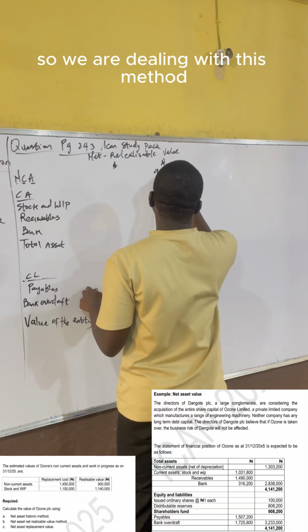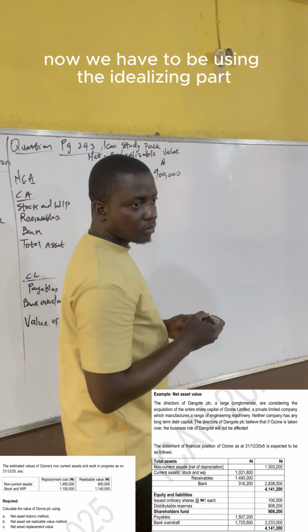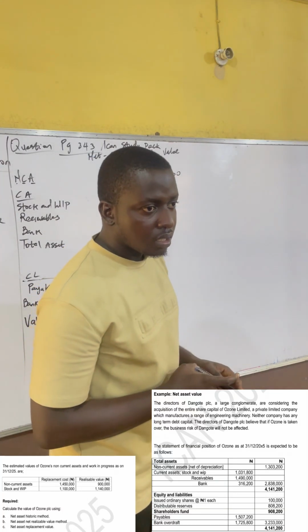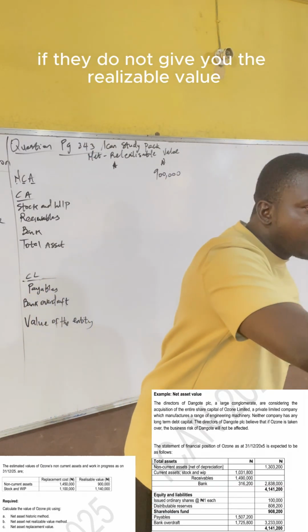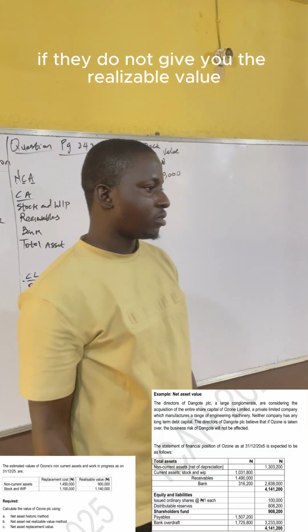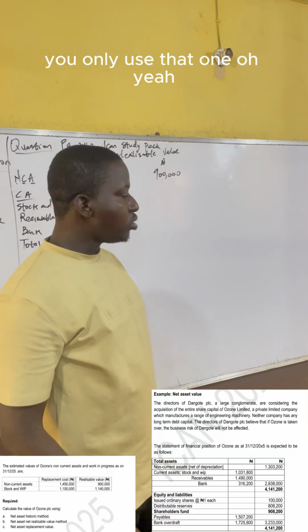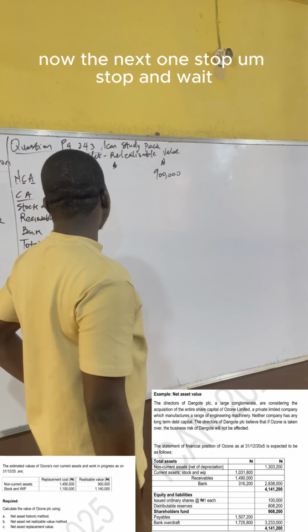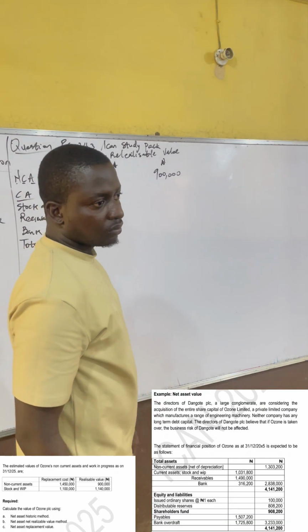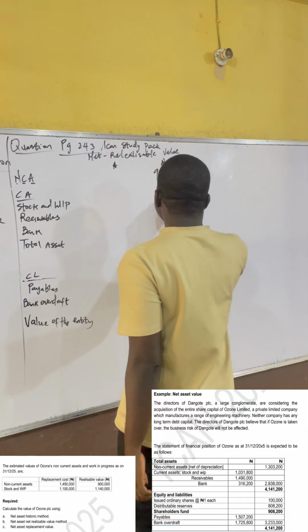So we are dealing with this method now. We have to be using the realizable value. You will only use the exact value if they do not give you the realizable value. Now the next one, stock. We have 1 million, 140,000.